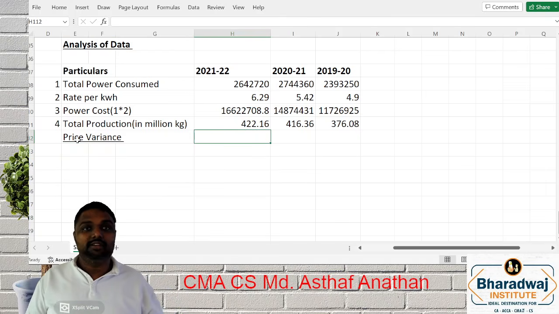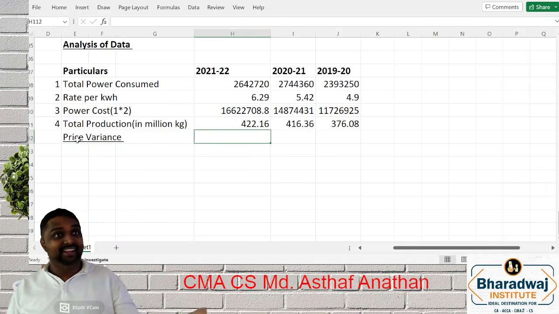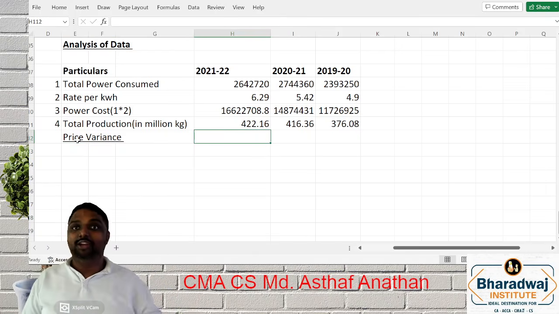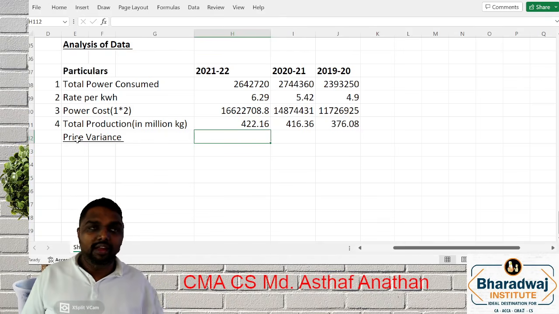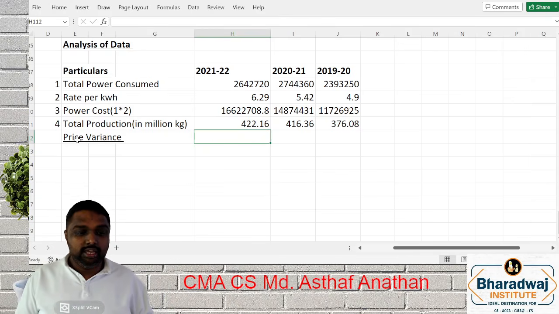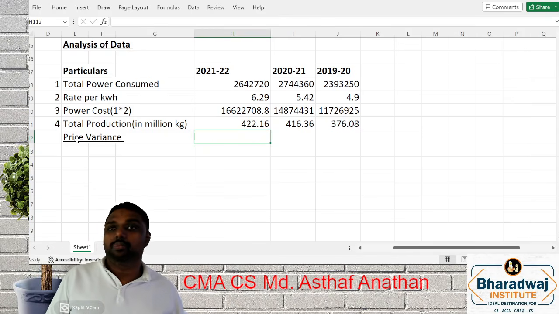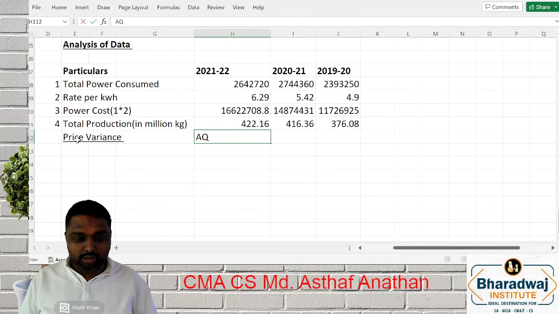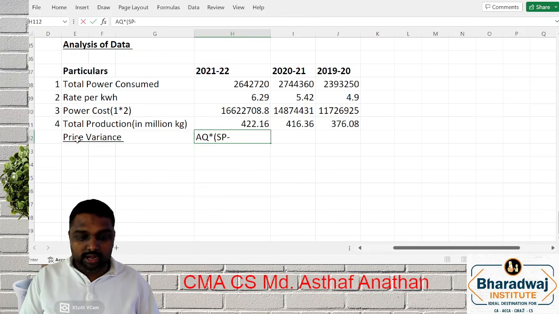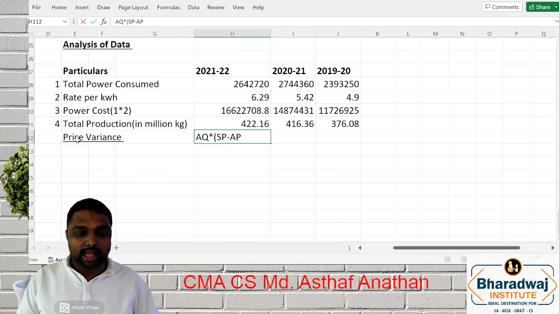I would like to recall it for material. This is for power, but we'll convert it into power. You might have done a different formula. I'll discuss all the formulas so that however you learn, it will be easy. If it is a price variance, you might have done actual quantity into standard price minus actual price.